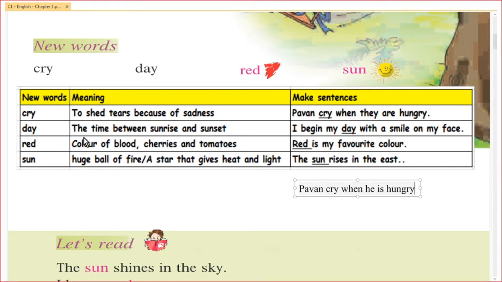Day, the time between sunrise and sunset. I begin my day with a smile on my face. Red, color of blood, cherries and tomatoes. Red is my favorite color. Sun, it is a huge ball of fire or a star that gives heat and light. The sun rises in the east.